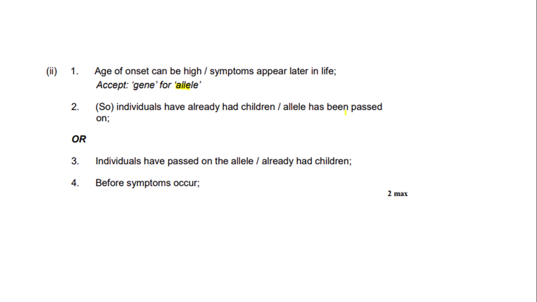So individuals have already had children / the allele has been passed on. Or you can write these two marking points together. So individuals have passed on the allele or have already had children before symptoms occur. We put these two marking points here, so we would get all 2 marks for the question. Note how it says or, so you need to put either mark point 1 and mark point 2 together, or mark point 3 and 4 together. You can't put 1 and 3, or 2 and 4, or 2 and 3 together, for example. And if you put more than 2 of these points, you do not get more than 2 marks, as the mark scheme here says 2 max.